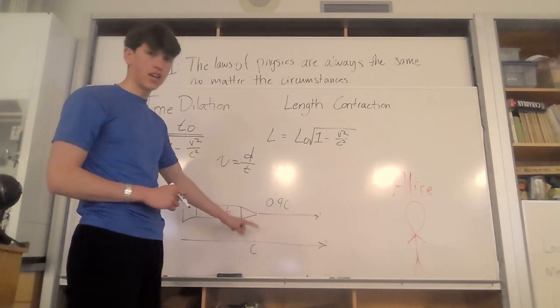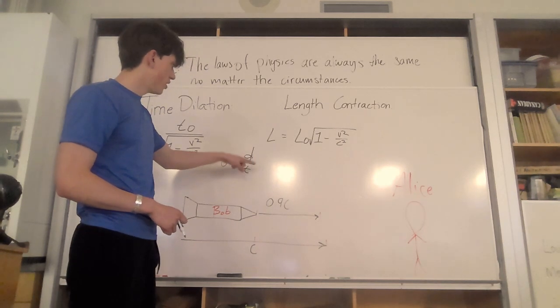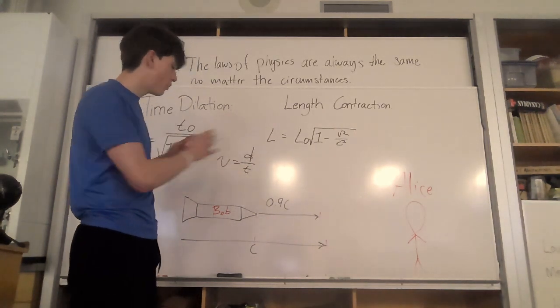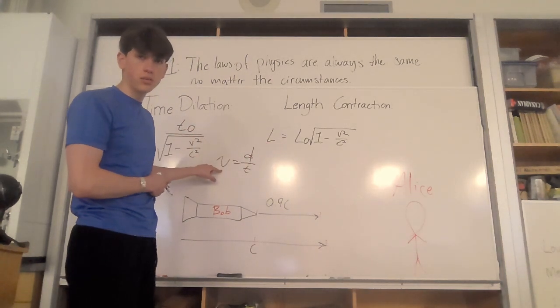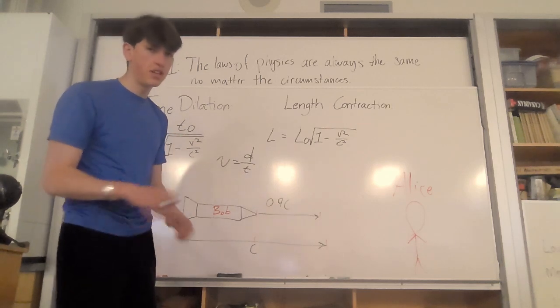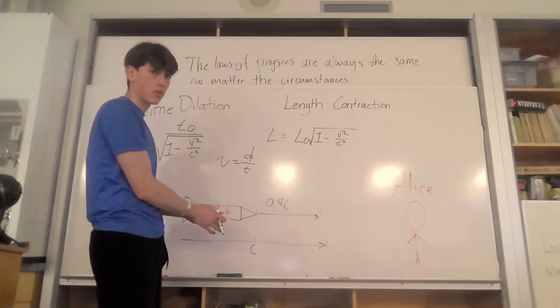Imagine if we did 10 seconds for both Alice and Bob, and we did the distance and everything. What we would find if we left 10 seconds and 10 seconds is that the speed of light would be different. But that cannot happen. The speed of light cannot be different. It would be smaller for Bob. We want it to be bigger.